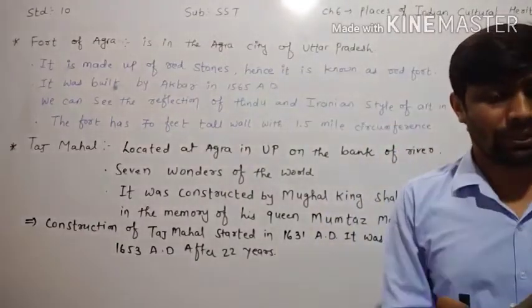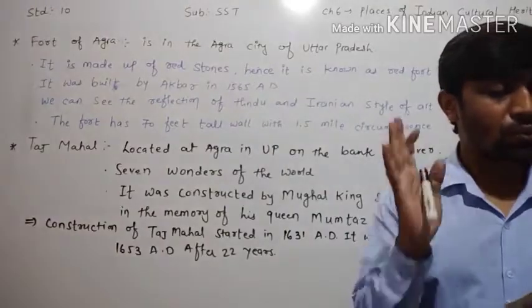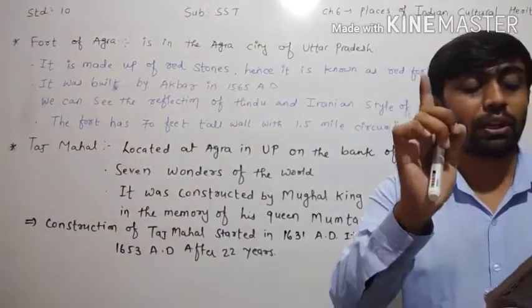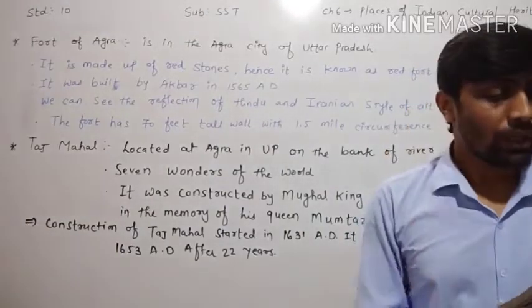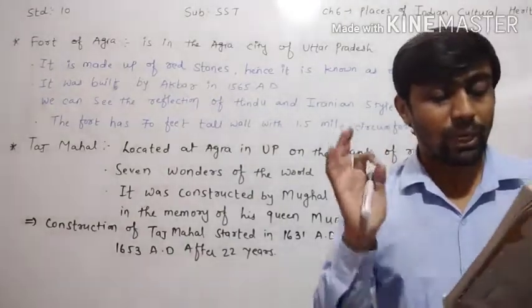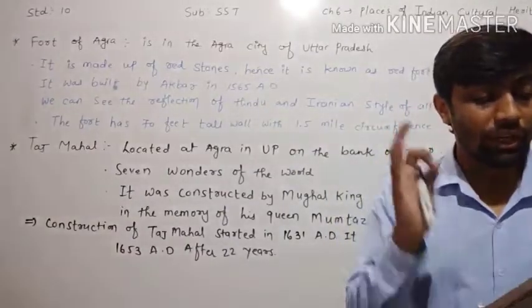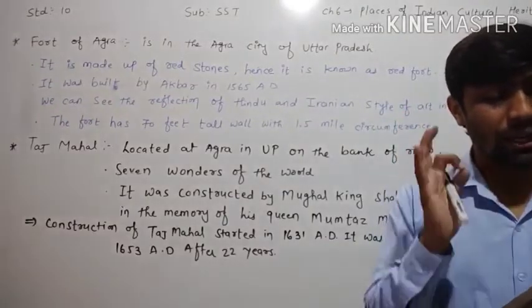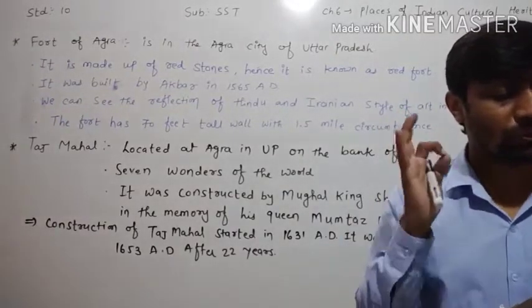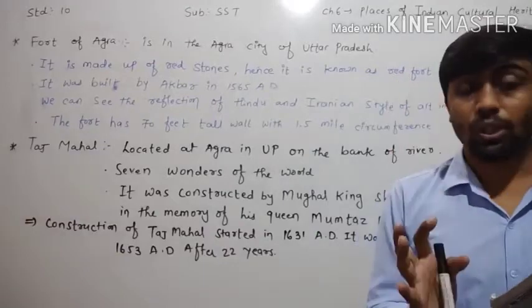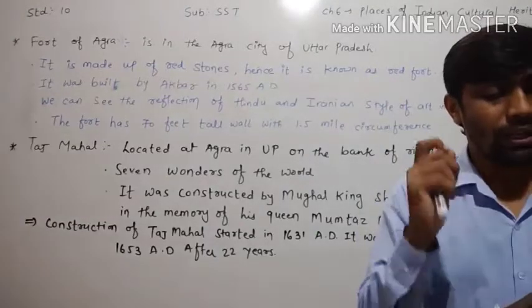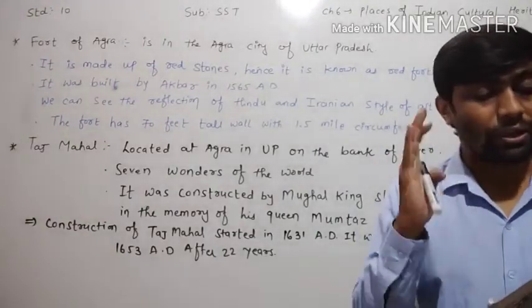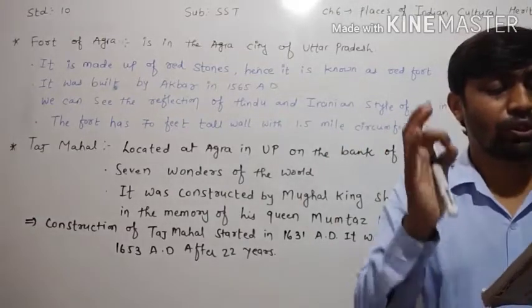Jahangir Palace was built by Akbar in this fort. The architectural style of Bengal and Gujarat on Jahangir Palace can be seen clearly. Shah Jahan spent the last days of his life in this fort.